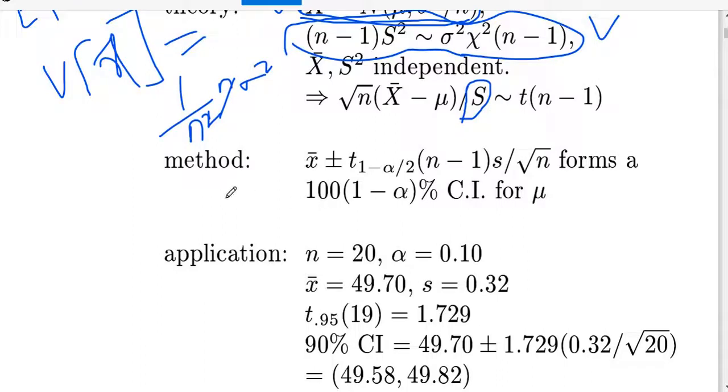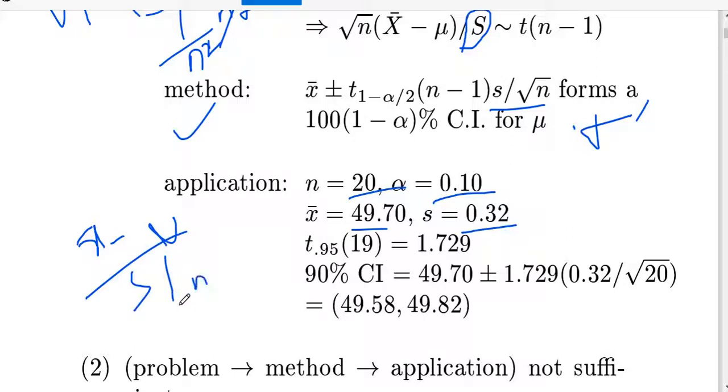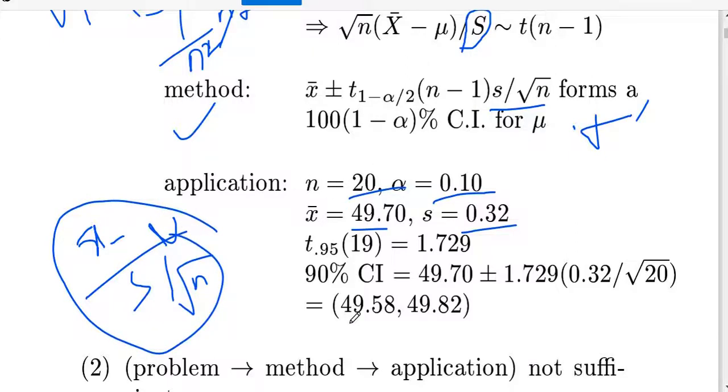Here is how to find confidence intervals: x bar plus or minus t with n minus 1 and alpha by 2. Why? Because here mu and sigma both are unknown, so we are using the t distribution. This is a simple example. I am taking n equal to 10 and alpha equal to 0.0. You need to find x bar minus mu upon s by root n. Since sigma is unknown, you replace it with the sample s. You get a test statistic value, and you can substitute here to get the confidence intervals.